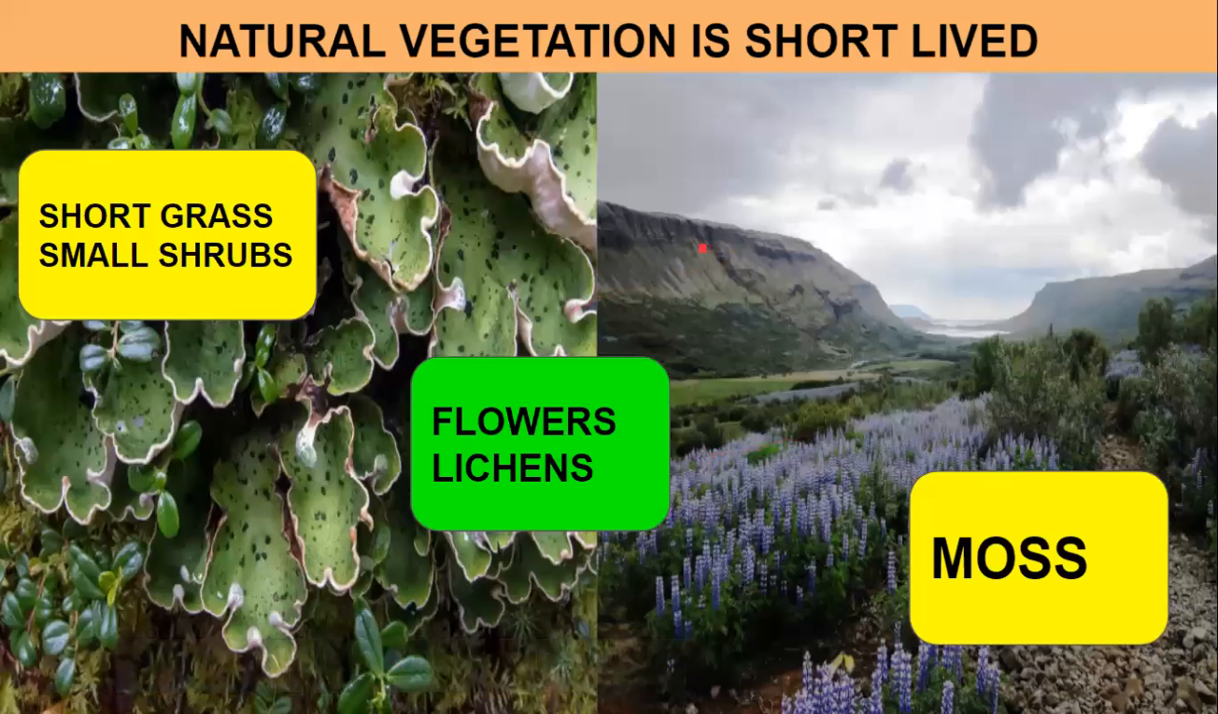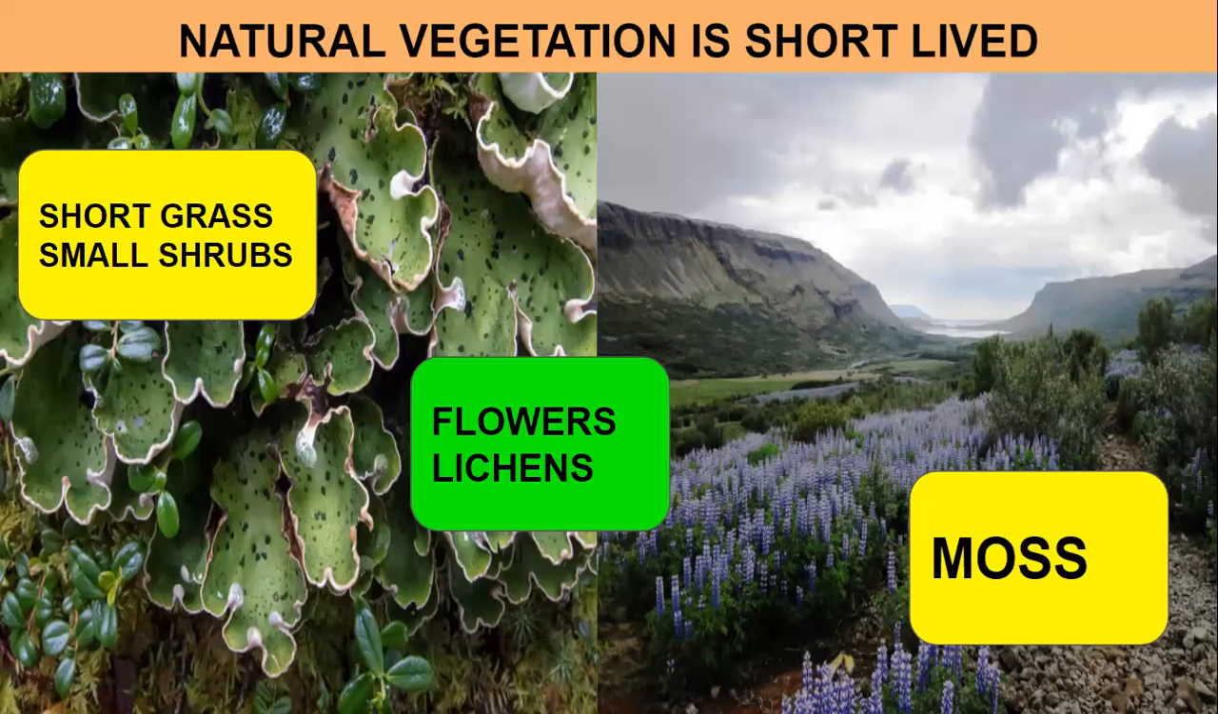Similarly, let us see the natural vegetation. Vegetation means the plant life. Now, let us see which are the plants growing over there, or the flowers which are there. They are short-lived. They just live for a short while. When there is summer season, when the temperature is 10 degrees, that time the snow will melt.